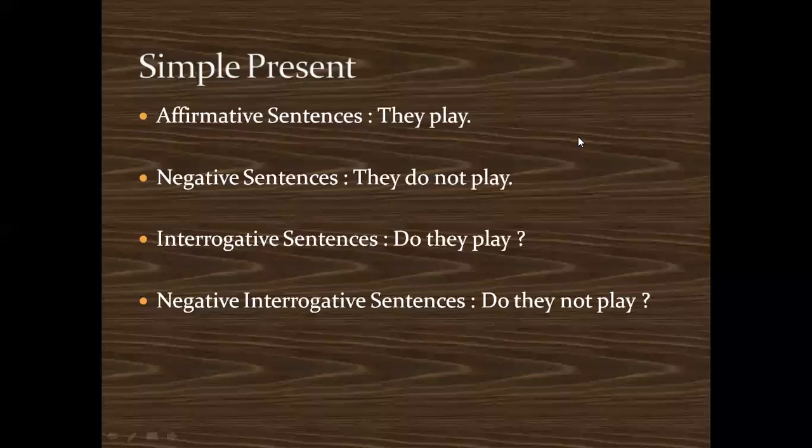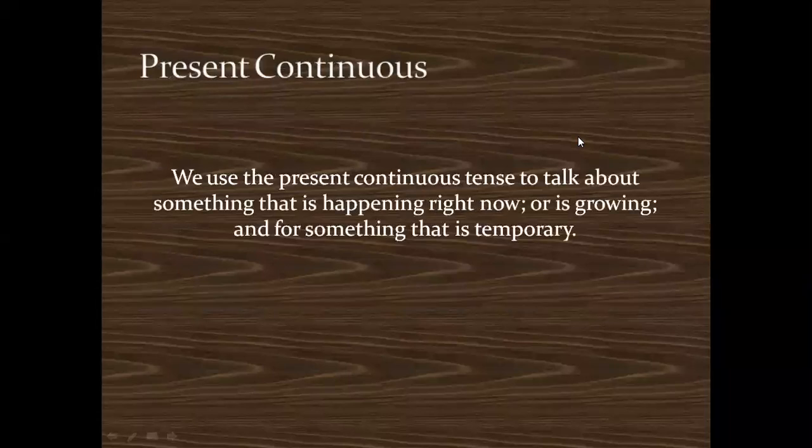Fine. Now coming to the present continuous. Now when you talk about present continuous tense, you talk about present continuous tense when you want to tell something that is happening right at the moment, right at this particular moment, what is happening between you and me. Okay, I am teaching, you are listening, you are learning, right? Suppose assume that there are some birds which are chirping in my garden, then I will say the birds are chirping. Okay, your mom is cooking. So something which is happening right at this particular moment, okay, are examples of the present continuous tense.